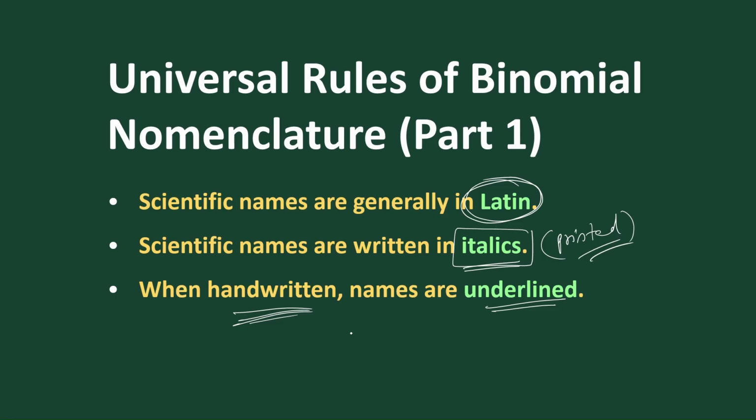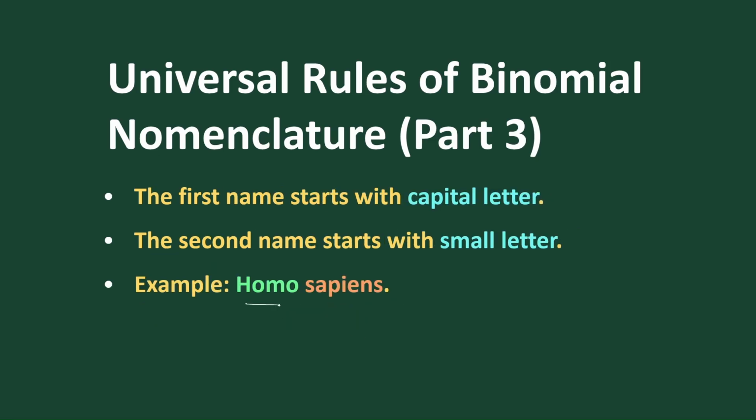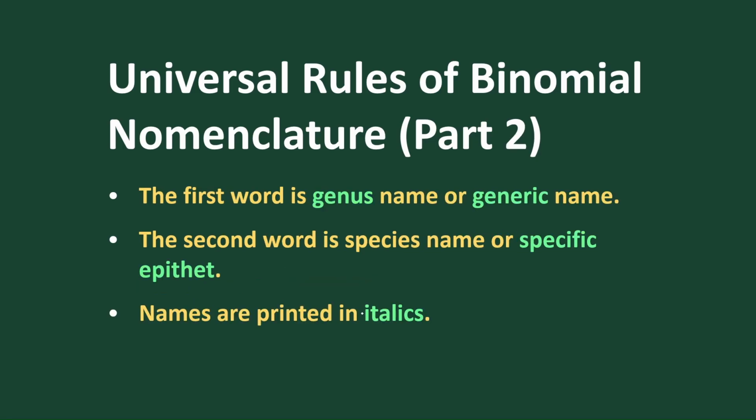For example, take Homo sapiens. Homo and sapiens should be underlined separately, because Homo is the genus and sapiens is the species. This two-word naming system is called binomial nomenclature.